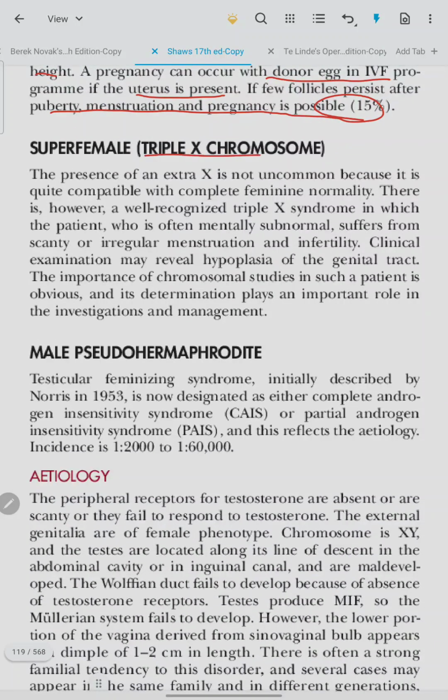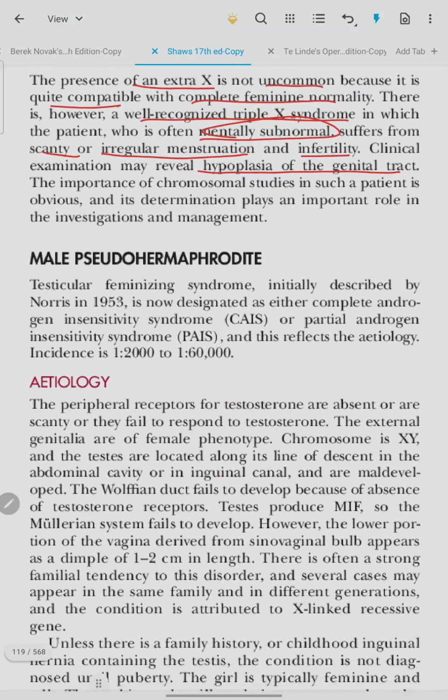Superfemale, or the triple X chromosome. The presence of an extra X is not uncommon because it is quite compatible with complete feminine normality. There is, however, a well-recognized triple X syndrome in which the patient, who is often mentally subnormal, suffers from scanty or irregular menstruation and infertility. Clinical examination may reveal hypoplasia of the genital tract.